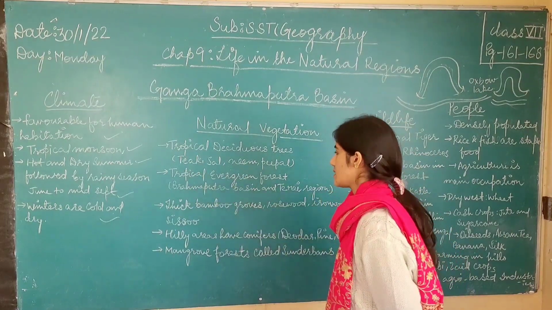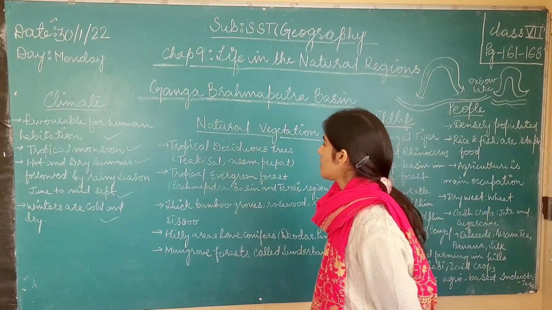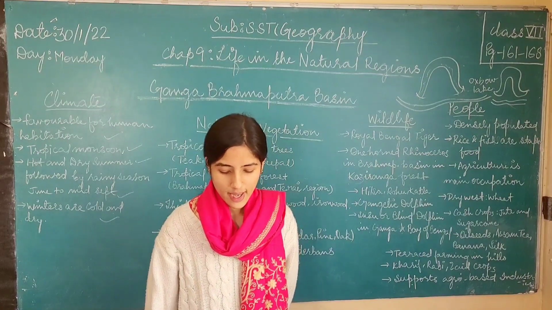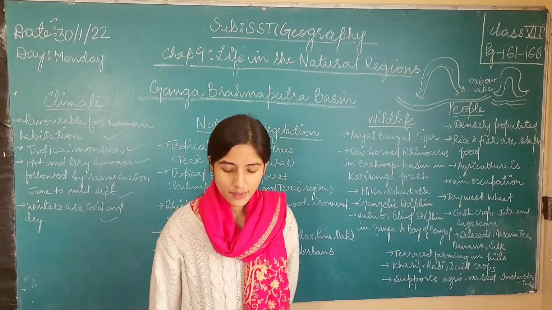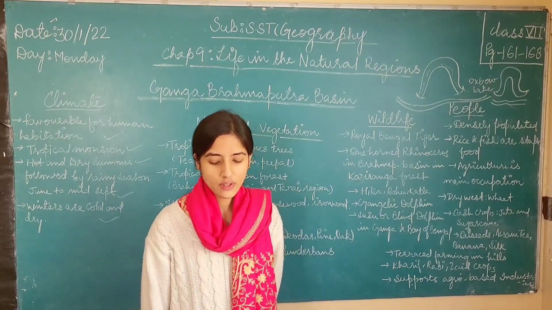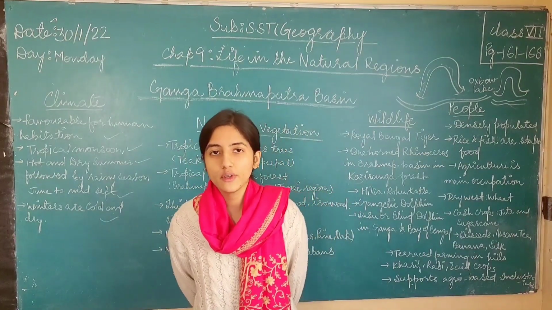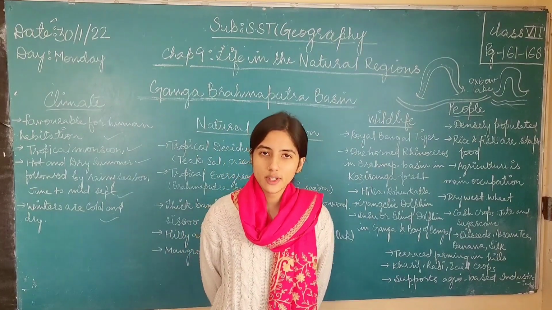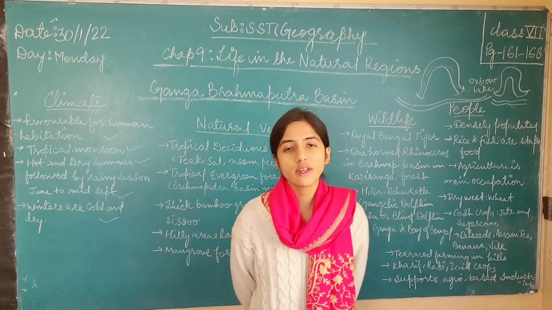Tropical evergreen forests are also found in the Ganga-Brahmaputra plain. What is the definition of the tropical evergreen forest? Tropical evergreen forests remain green, that is, they have leaves throughout the year, and they do not shed their leaves like tropical deciduous forests. The tropical deciduous forests shed their leaves in the winters, in the dry season, whereas the evergreen forests do not shed their leaves in the winter season.